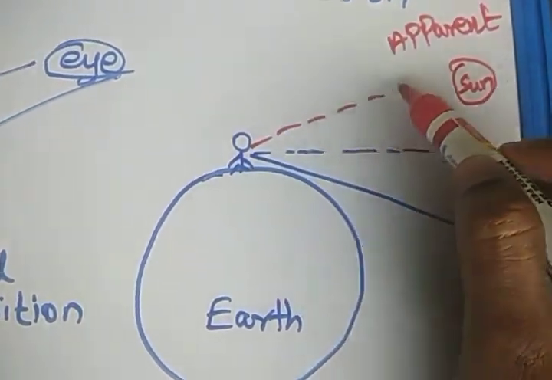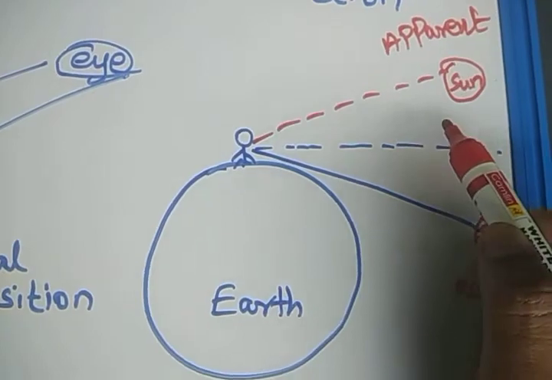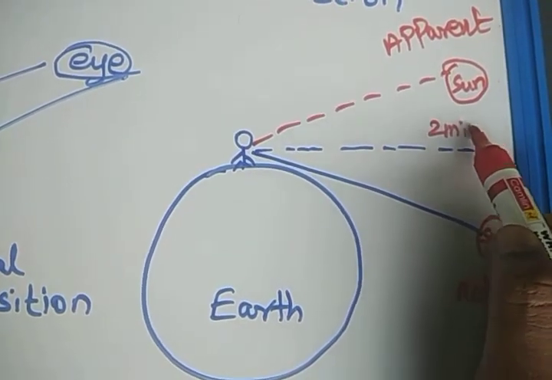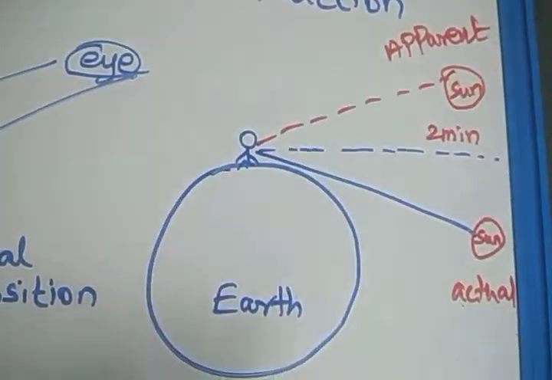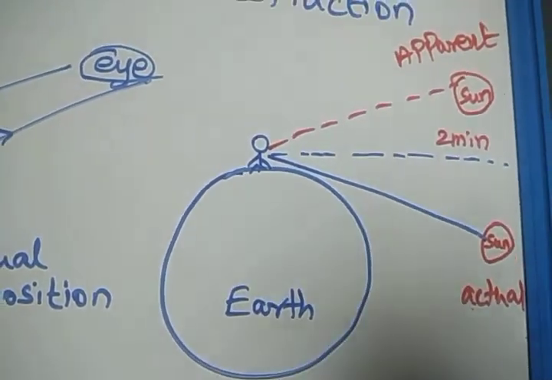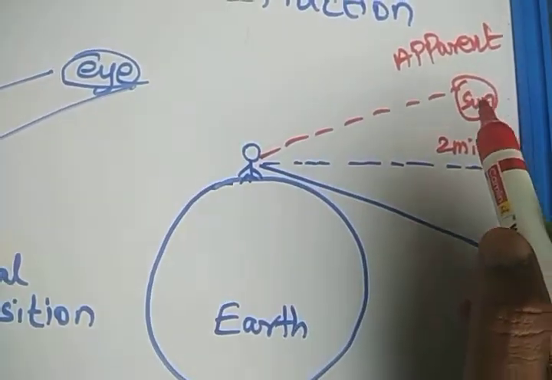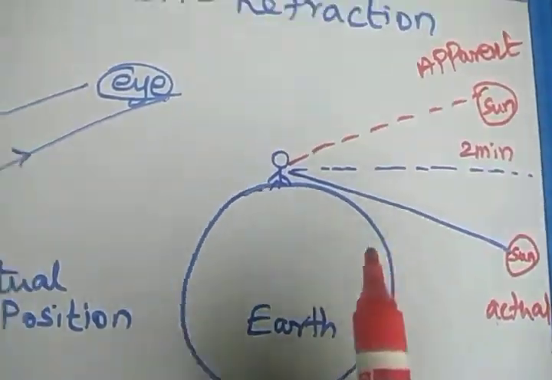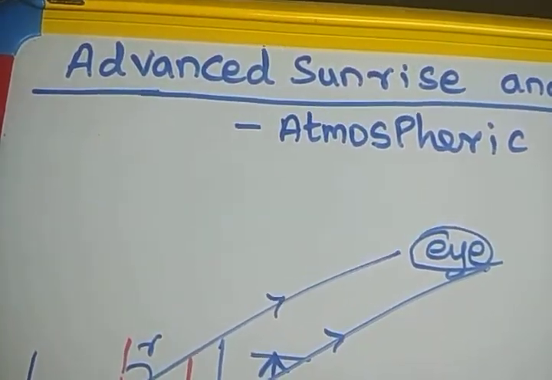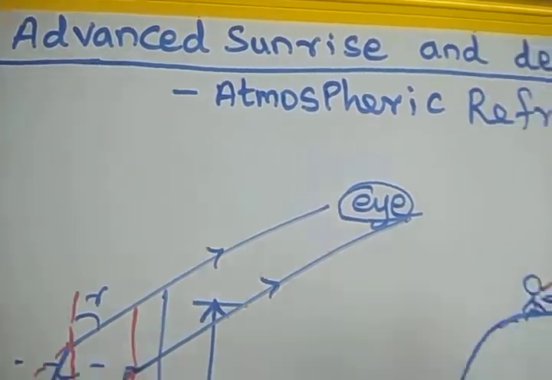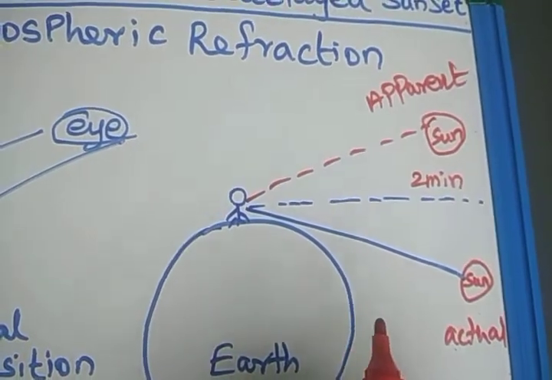So we are able to see the sun here. About 2 minutes before, the sun is actually going to rise. So the sun has not risen at all, but we are able to see the sun rise. That is, we can say advanced sunrise. So this is an advanced sunrise.